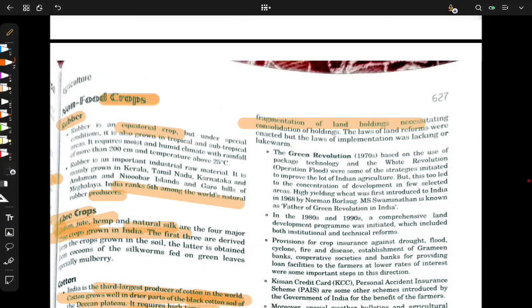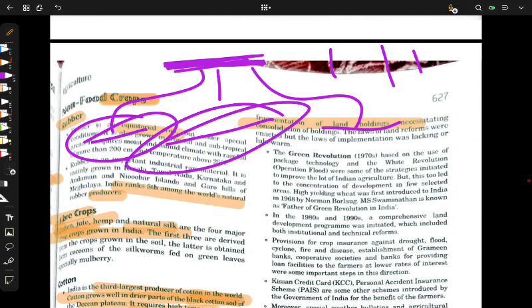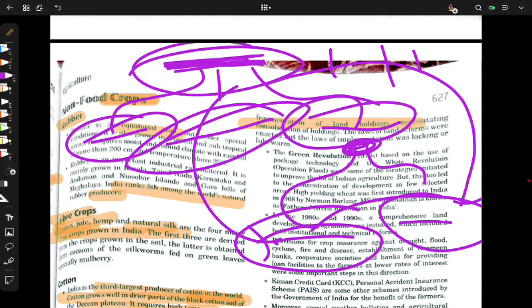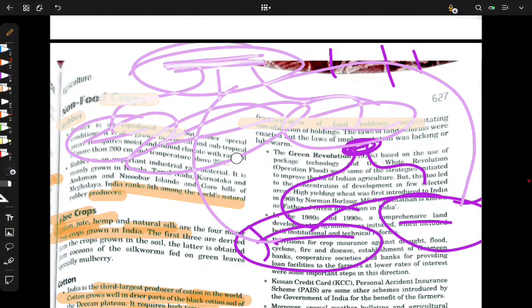Suppose that if someone is holding this much land, and he has three sons or three daughters, they will have three pieces of this land. Then that will all further divide the land. And if one of them has more children, it will all divide the land again. So this land gets converted into small parts. You understand what I mean? That the land is going to be divided too much.